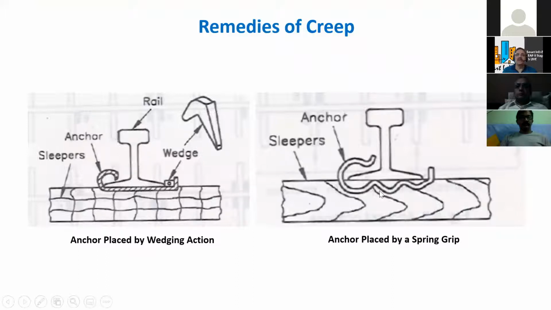Because wood can expand or contract depending on the moisture conditions and all in the sleepers, we can substitute with steel. And these are the anchors. We never put a bolt directly from the rail to the sleeper. Please remember, it will always be physically held by the pressure, as I said in the beginning.